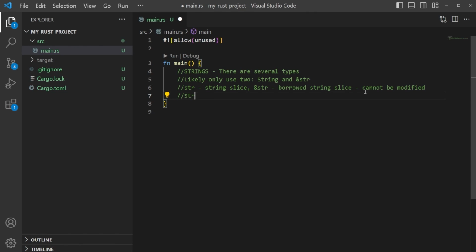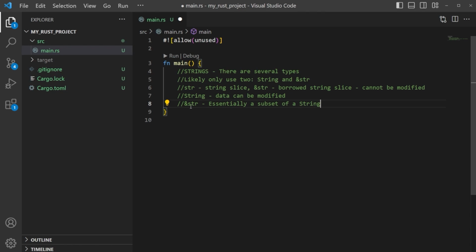However, when we have a String, this data can be modified. And we'll take a look at what that means here in just a second. Another thing to note is that borrowed string slices are essentially a subset of a string.